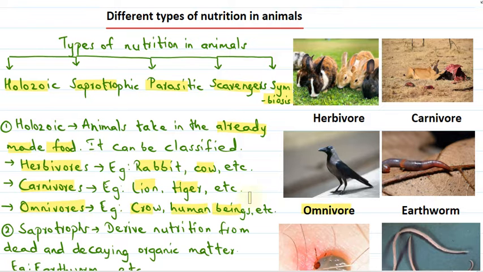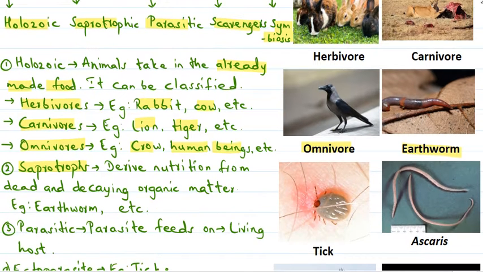Then we talked about saprotrophs. So saprotrophs derive their nutrition from dead and decaying organic matter. Here the word sapro means rotten and troph means nutrition. For example, earthworm. So here earthworm derives its nutrition from dead and decaying organic matter, hence it is a saprotrophic organism.